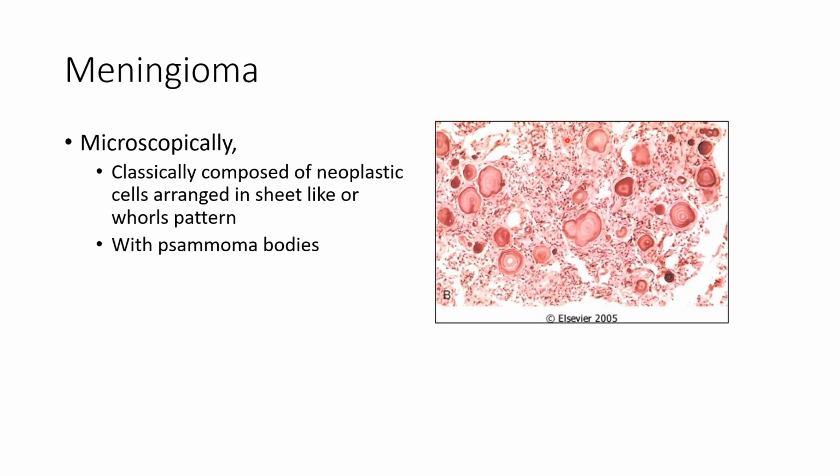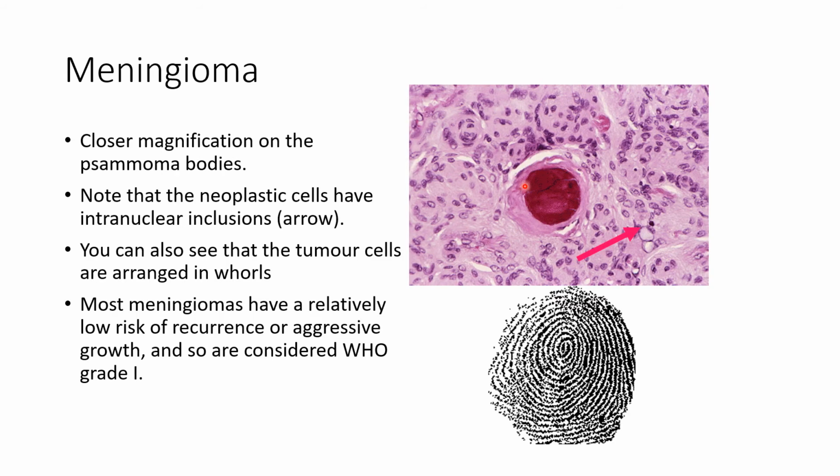Microscopically, the classical features are the neoplastic cells arranged in sheets or walls with presence of psammoma bodies like these ones. And on closer magnification of the psammoma bodies, you can see these calcified bodies.